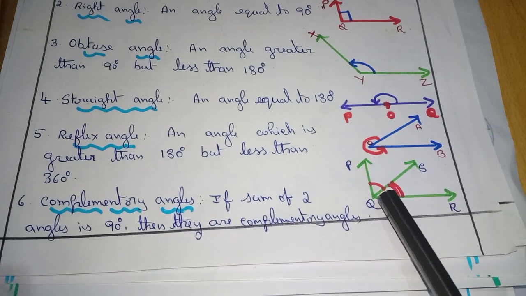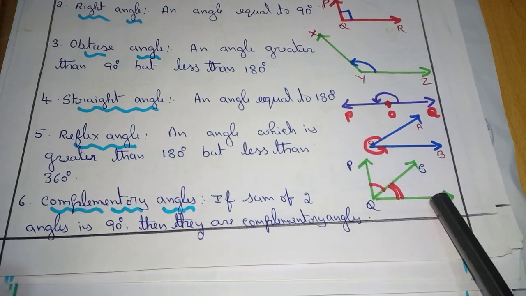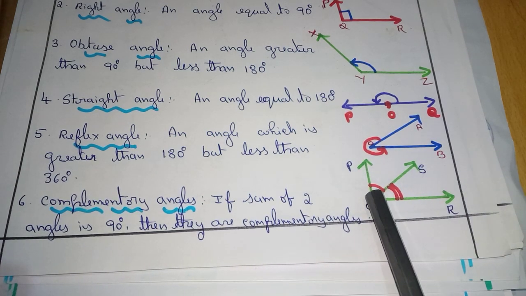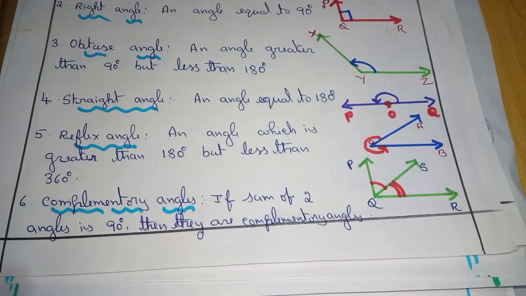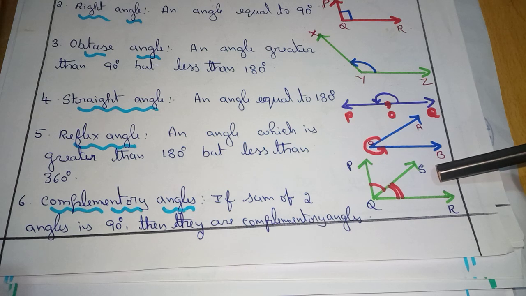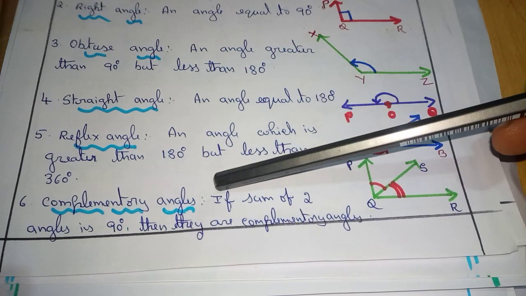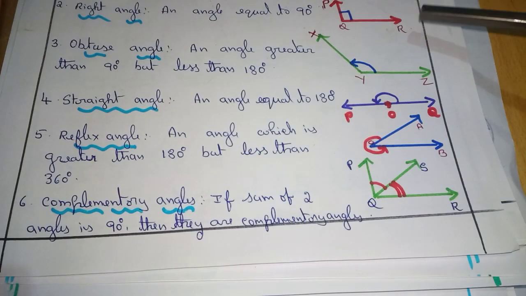Draw one 90 degree, inside draw one ray. Then sum of the two angles is 90 degree. Show one angle with one mark, another angle with two mark. Draw small figures in right hand side. Writing should be there in left hand side.